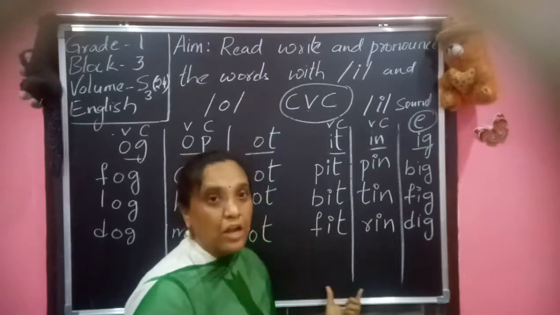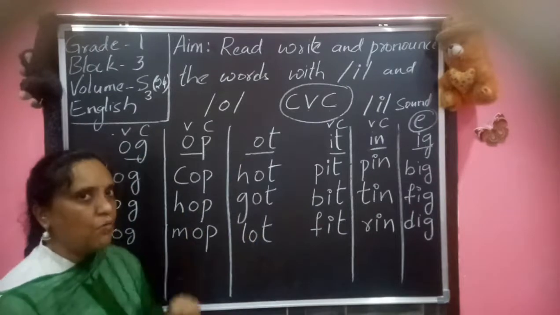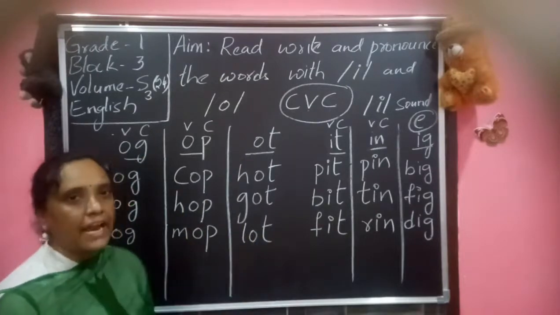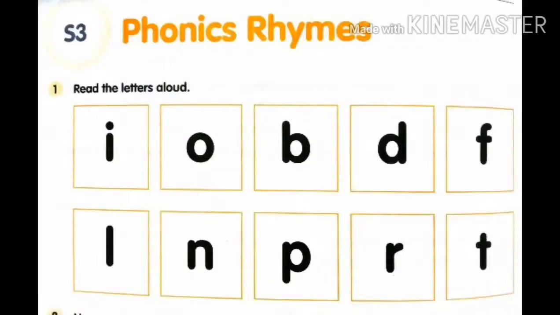Once let us pronounce these words again in your volume. Now if you want, you can take a pic. Children, now see your volume, page number 24, the first one. Read the letters aloud. How do you pronounce it?